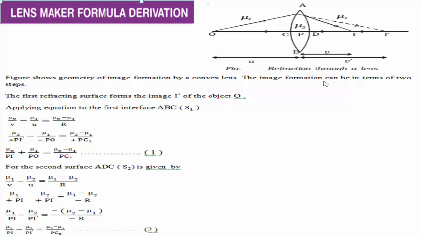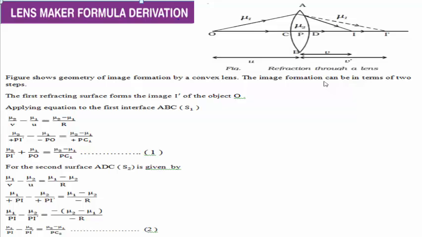That's why it is taken as minus, is equal to Nu2 minus Nu1 divided by R, where R is nothing but the radius of curvature of the first surface, that is ABC, and it is taken as positive because the radius of curvature of the first surface is measured along the direction of incident light.